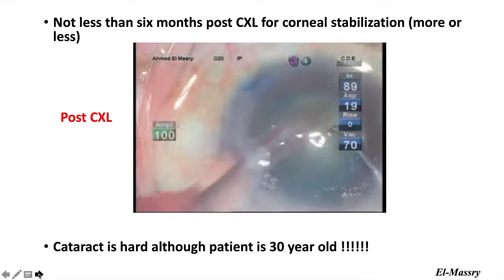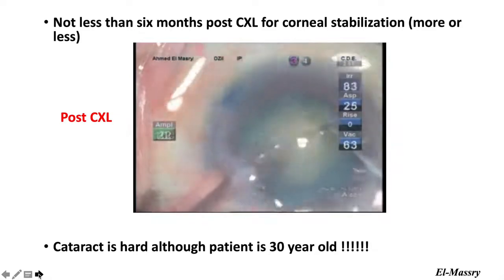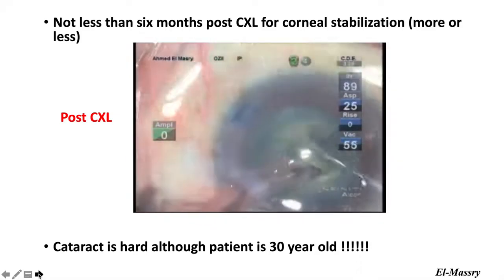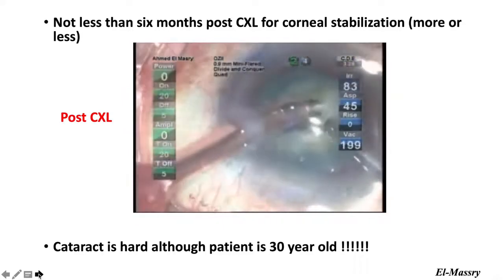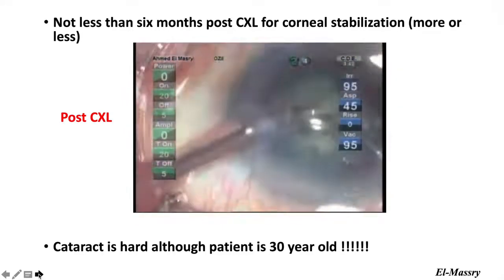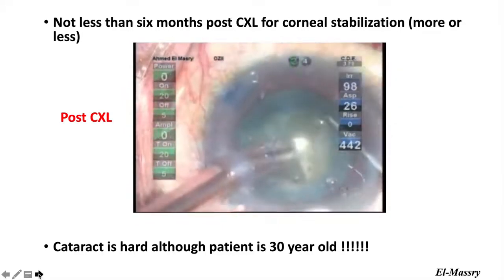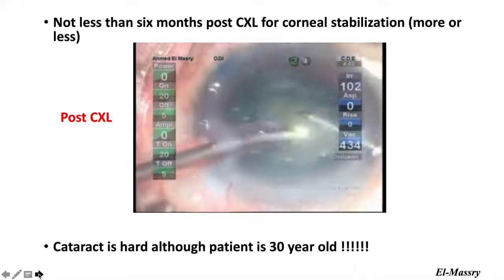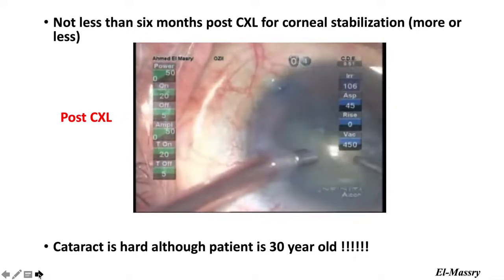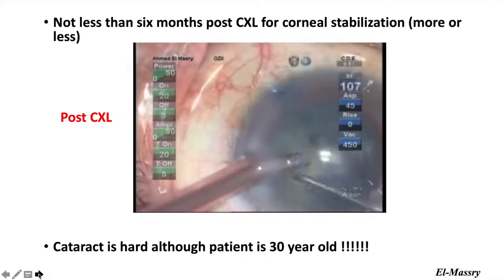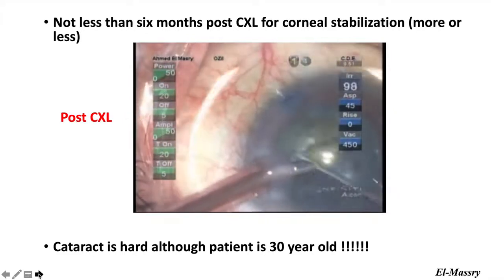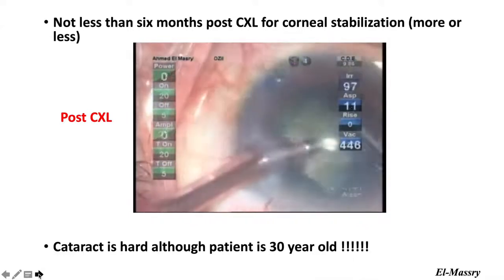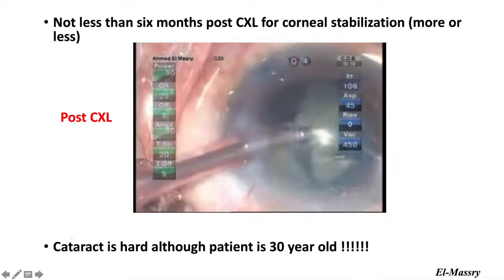As you see here, it needs high power, division of the nucleus with the chopping technique, stop and chop, and then having each half. In spite of being a white cataract, after removal of the epinucleus, you see that half the cataract is hard. So you have to be careful in the history for patients with cataract whether they had cross-linking of their corneas or not, because this may induce this hard cataract.